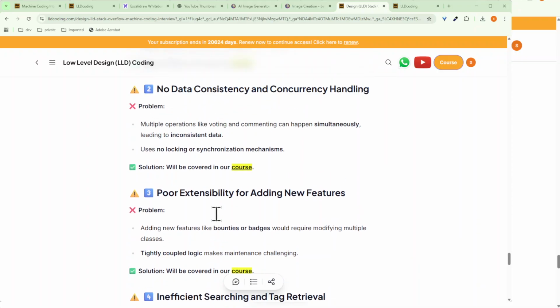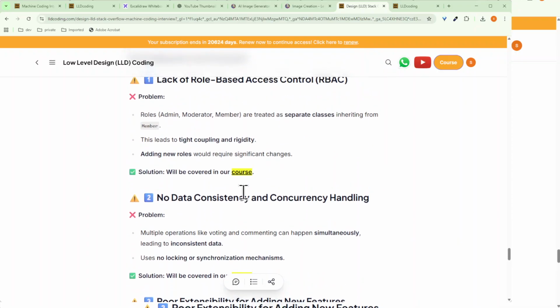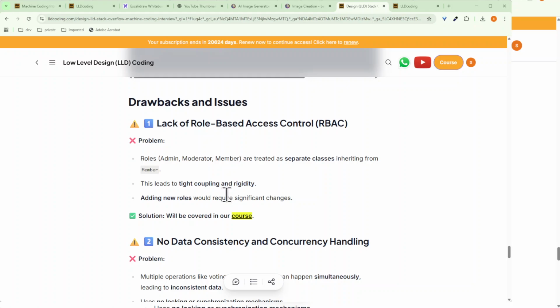Poor extensibility, the data inconsistency one, and definitely this RBAC one are important, because the interviewer may ask that the way you have designed the code, it seems that the user cannot have all three roles, but it can really have them. For one of the questions, it can be admin. For other questions, it can be moderator, or for one of the questions, it can be both also. We are covering this in our course already.